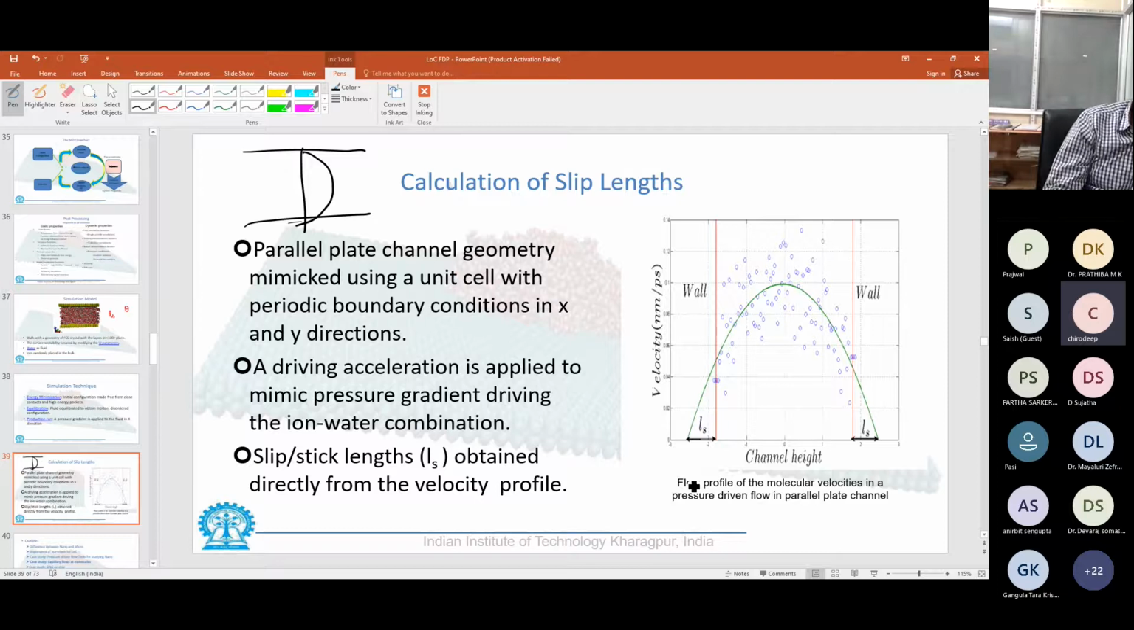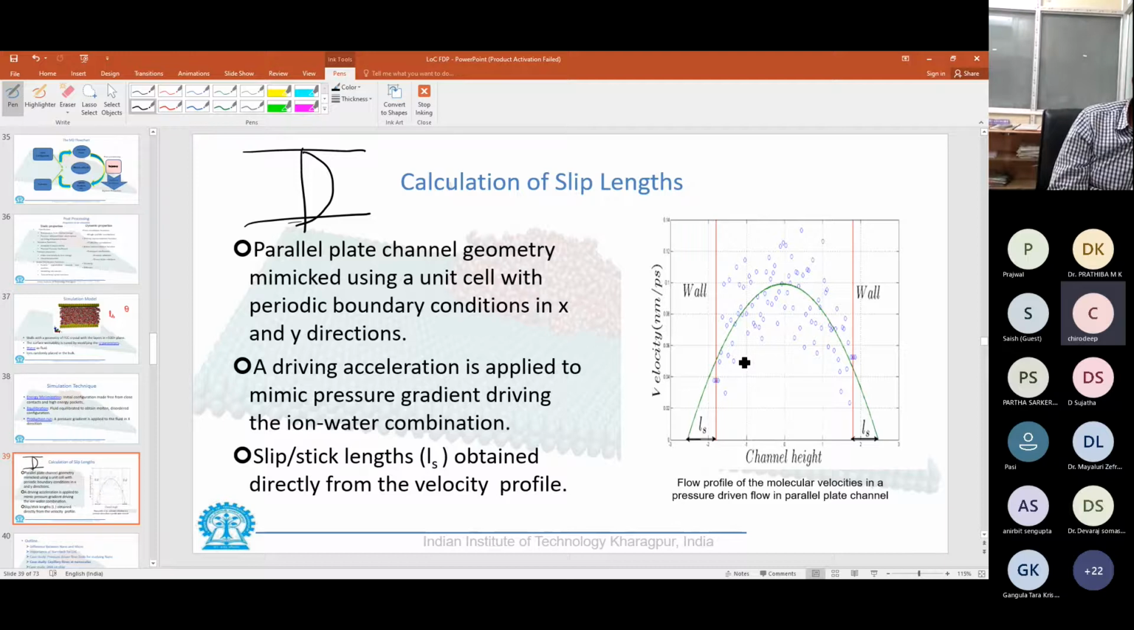For each molecule we try to plot the velocity profile in a graph. These red lines are the wall. We plot the velocity at each layer along the channel. And very similar to the example of toothpaste coming out of a toothpaste tube, or the Poiseuille flow, the pressure driven flow that occurs here, we also see that the molecules are arranged in that way. The molecules at the center tend to move faster than the molecules at the periphery of the channel.